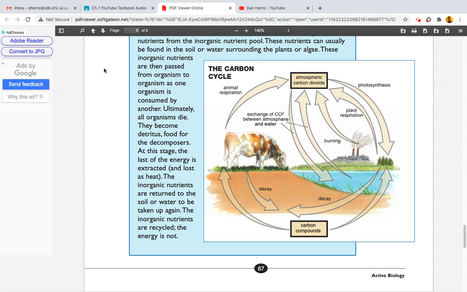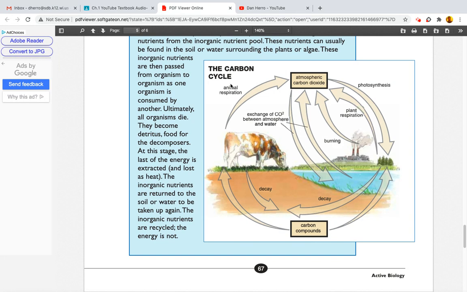They become detritus, food for the decomposers. At this stage, the last of the energy is extracted and lost as heat. The inorganic nutrients are returned to the soil or water to be taken up again. The inorganic nutrients are recycled. The energy is not.